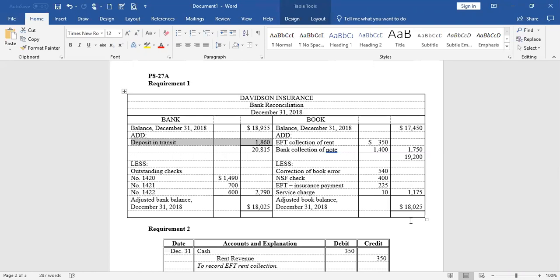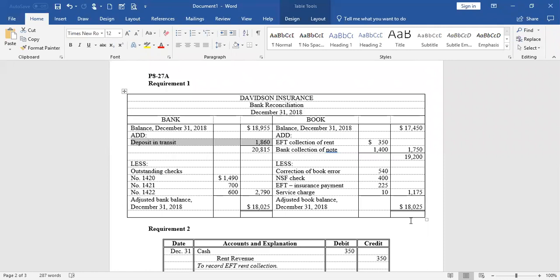Check 1420 for $1,490. That is not on the bank statement as being cashed, so it's missing. So we need to subtract it. What would have been the balance if that was cashed? Checks that have not been cashed yet through the bank and are not on the bank statement are called outstanding checks. So we list each one. And as you can see, check 1421 for $700 has not been run through the bank yet. It would have been on the bank statement if it was cashed. And check 1422 for $600. Same deal, has not been cashed yet, will not be on the bank statement.